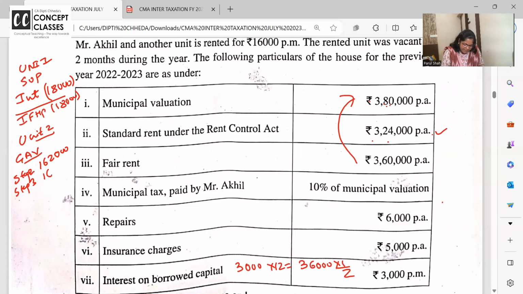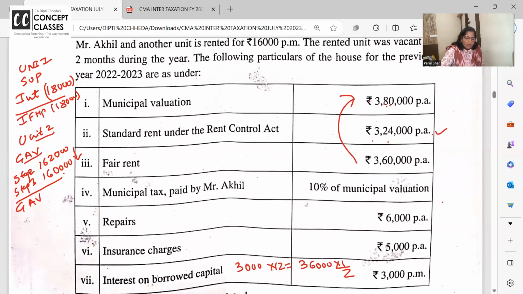Now actual rent is 1,60,000. So that or actual rent, whichever is high. So ma'am, GAV should be 1,62,000. Correct or not? Because 162 is higher than the actual rent. But dear students, actual rent 160 is lower than 162 only due to vacancy.